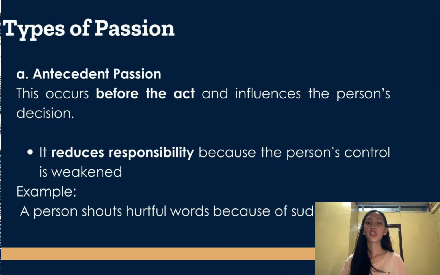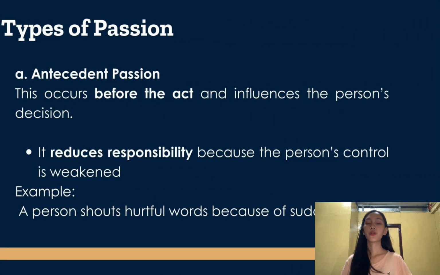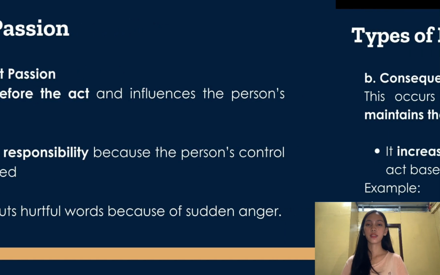Two types of passion: the antecedent and consequent passion. So let's start first with antecedent passion. This type of passion happens before the action, meaning the emotion comes first, then it influences the decision. For example, a person shouts hurtful words because of a sudden anger. So the emotion comes first and the action was not fully planned.